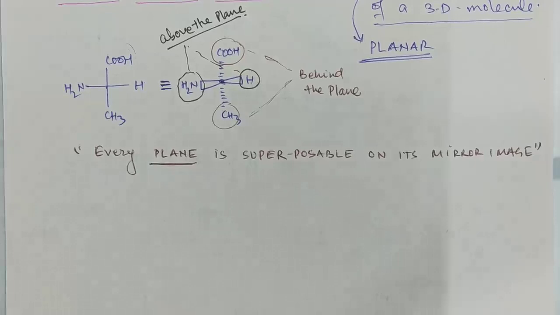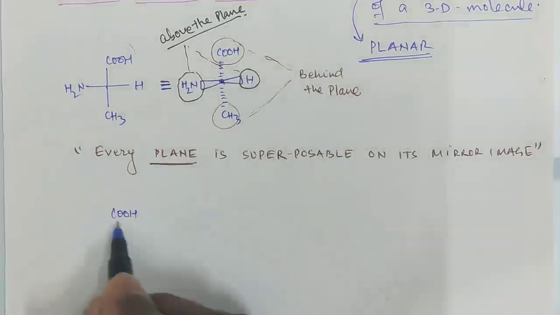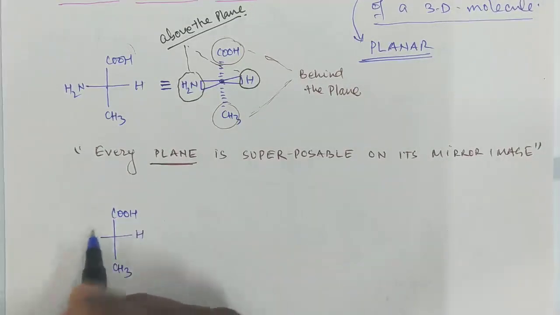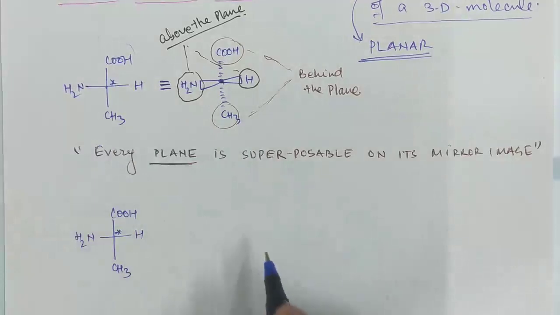Suppose I have the same structure: COOH, CH3, H, and NH2. This is stereogenic.